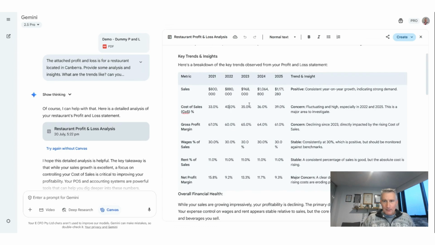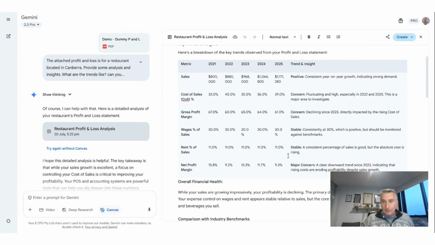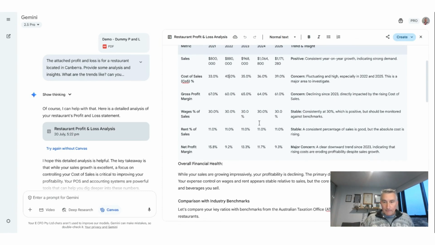You can typically take this. This will go through a table. You can take this to Docs if you like. You can copy that table to a sheet if you wanted to. But here's your basic breakdown. So it's given the sales number, then the percentages, if you like, and the trended insight beside each one. Nice way to lay it out, pretty clear. You'd want to read that in detail to see whether or not it makes sense.